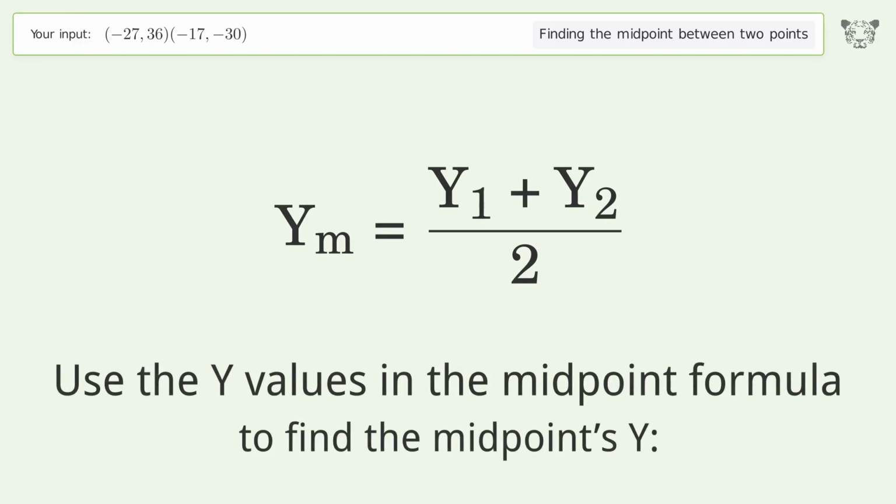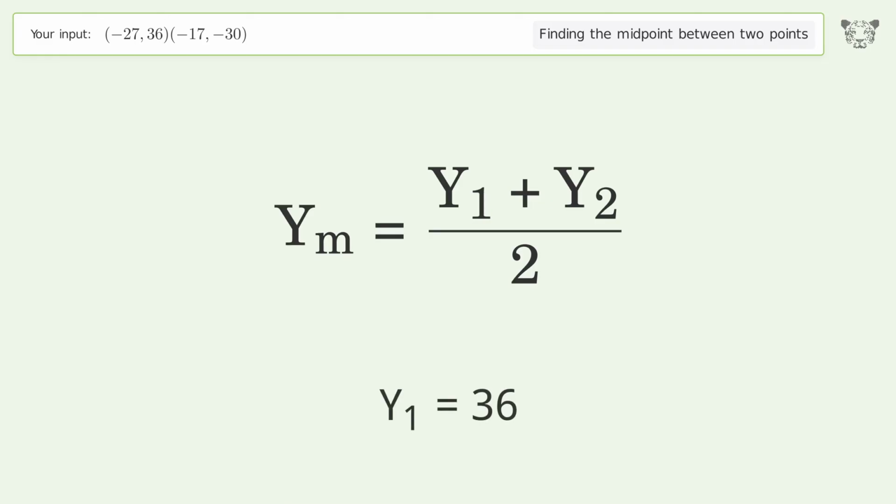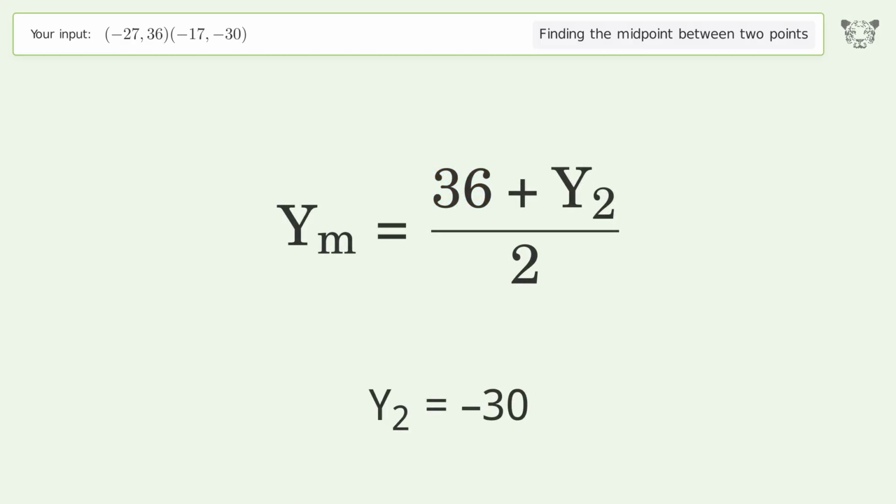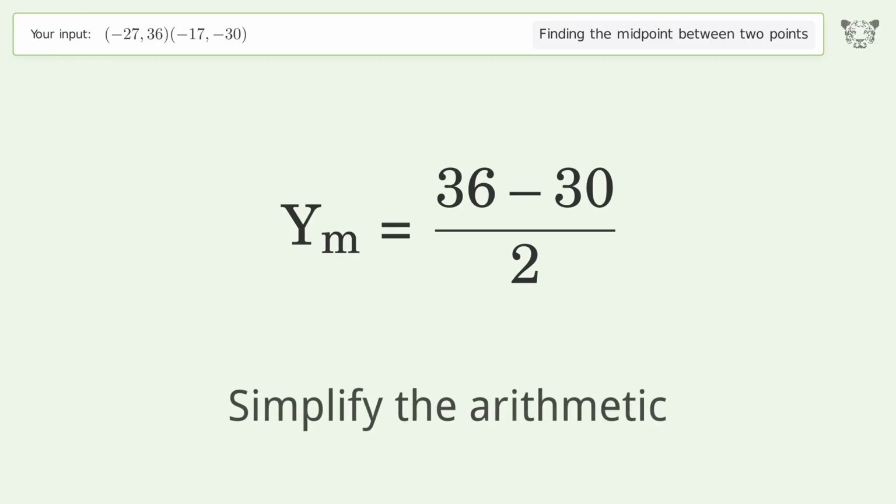Use the y values in the midpoint formula to find the midpoint's y. y1 equals 36. y2 equals -30. Simplify the arithmetic.